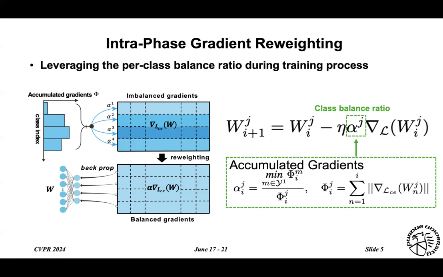However, finding the proper alpha is often challenging as it relates to complicated optimization and learning processes. Therefore, in this work, we propose to calculate this ratio based on accumulated gradient magnitudes over the iterations to guarantee a balanced optimization over the learning process.